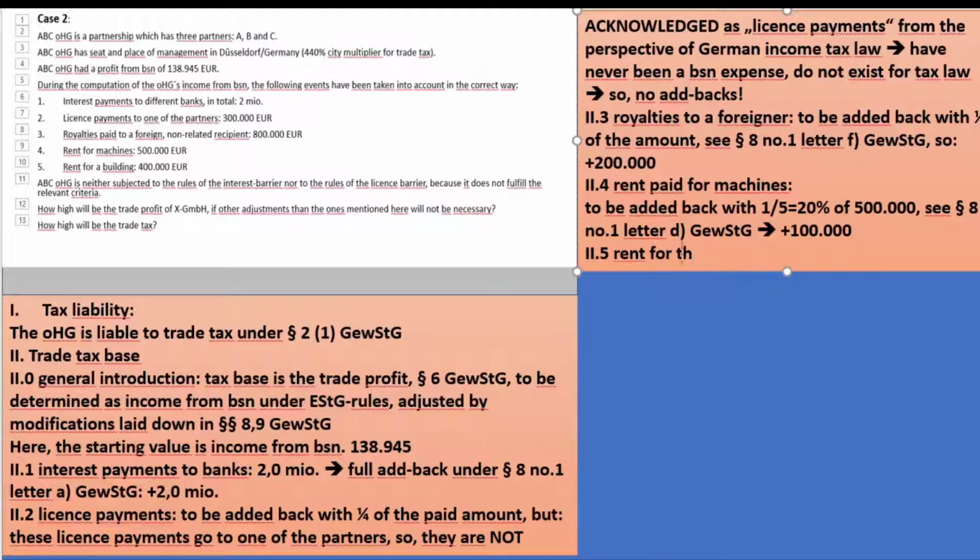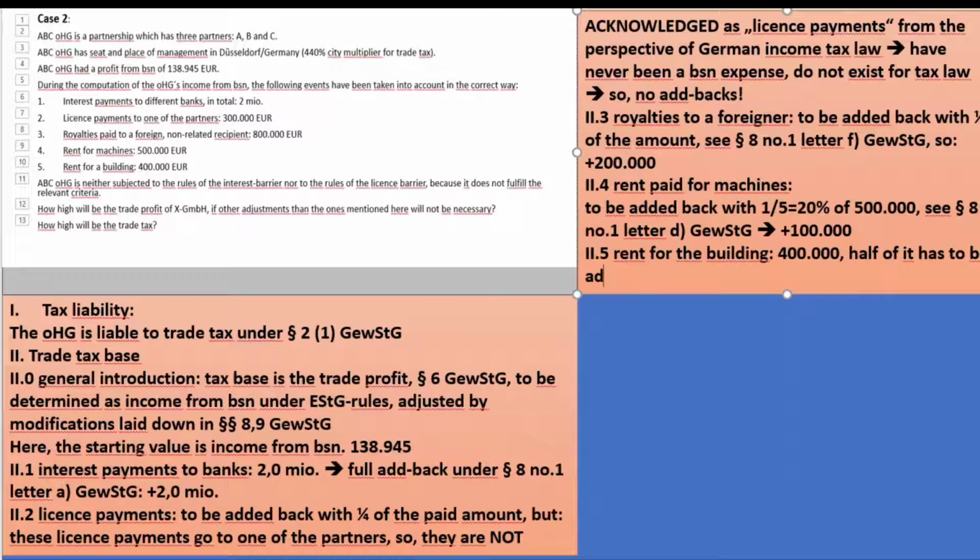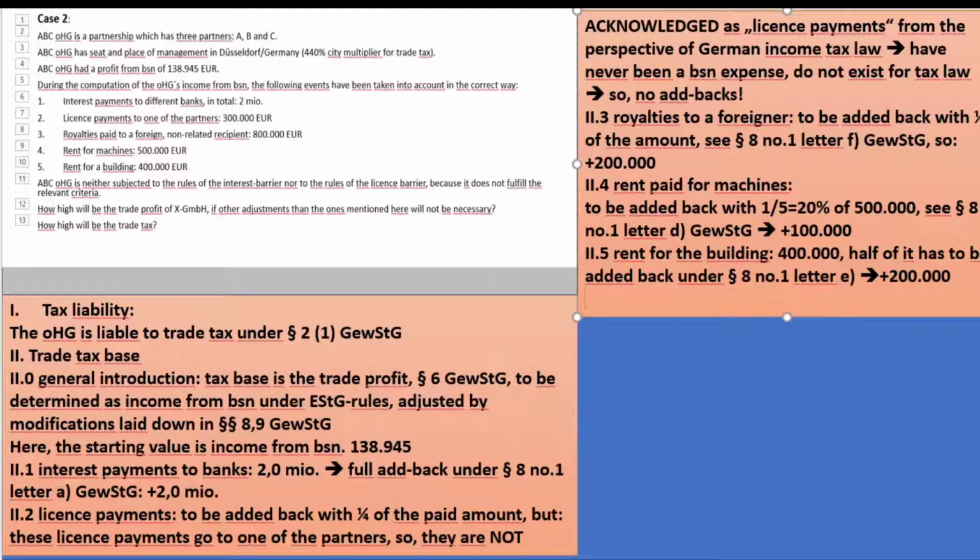2.5 rent for building, 400,000. Half of it has to be added back under paragraph 8, number 1, letter E, because such a building would be a fixed asset if we owned it ourselves. Half of it has to be added back, so plus 200,000. Now we are finished with all the events, and so we can start the additions.